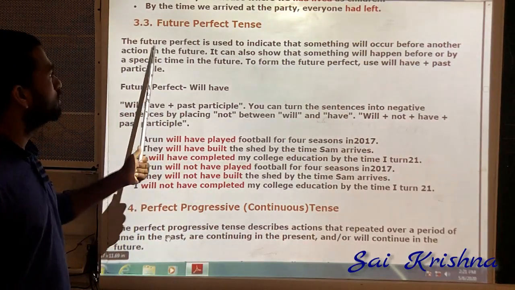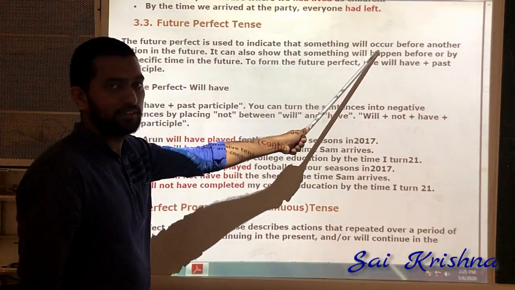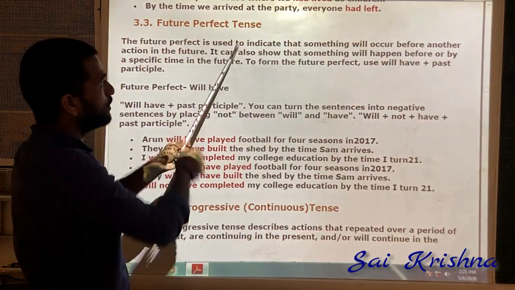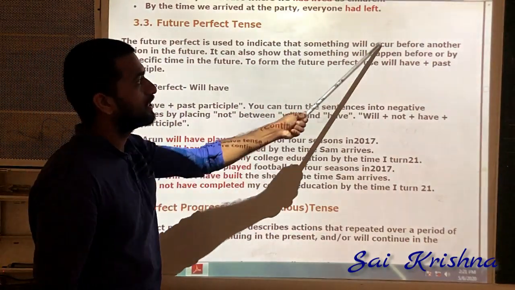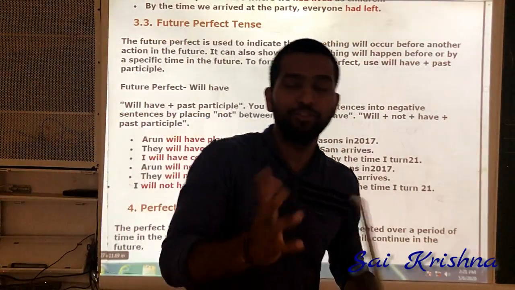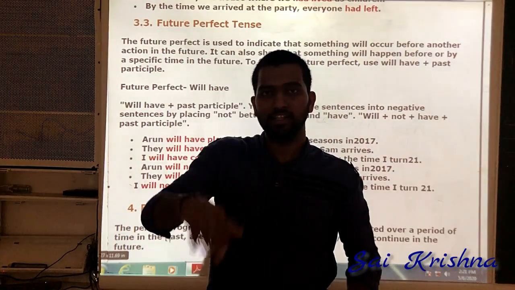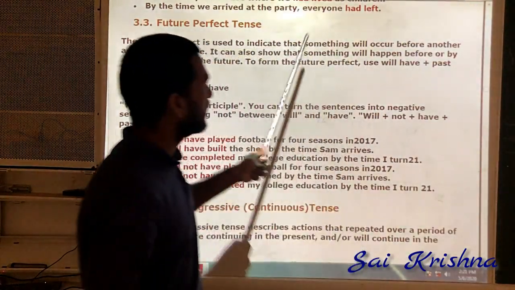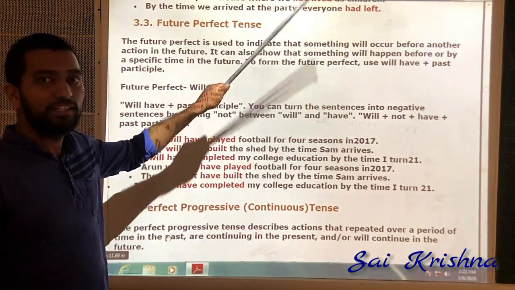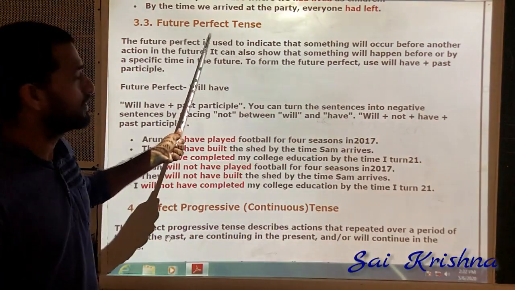See, the future perfect tense is used to indicate that something will occur before another action. Means that is also in future. It is exactly the same as the past perfect, but past perfect refers to the past and future perfect refers to the future.